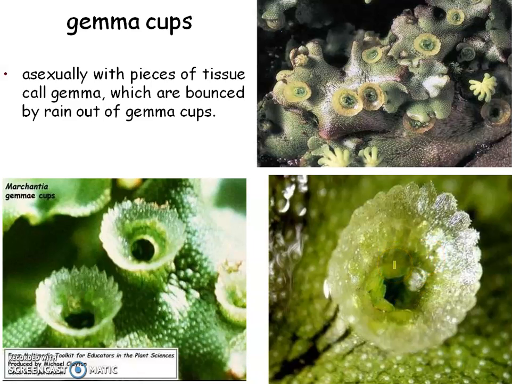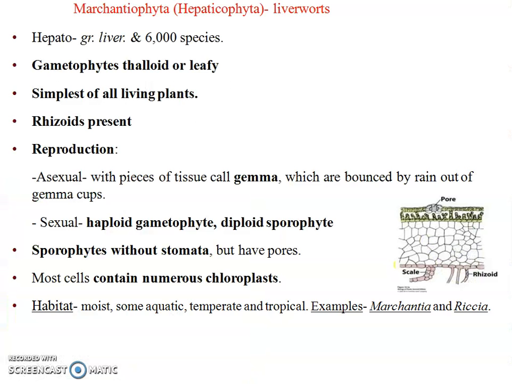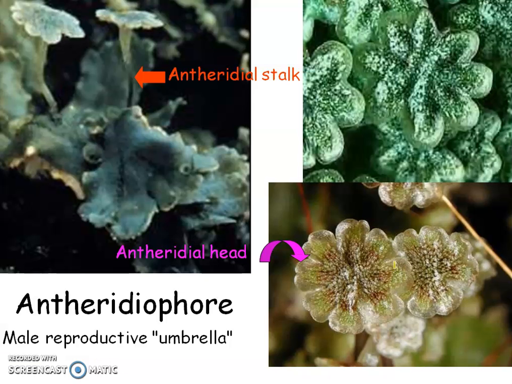They are carried along with the raindrops and bounced by the raindrops. In the sexual phase, the haploid gametophyte and the diploid sporophyte are present. Sporophytes are without stomata, and they contain numerous chloroplasts. Then these are the antheridial stalks, about the liverworts.